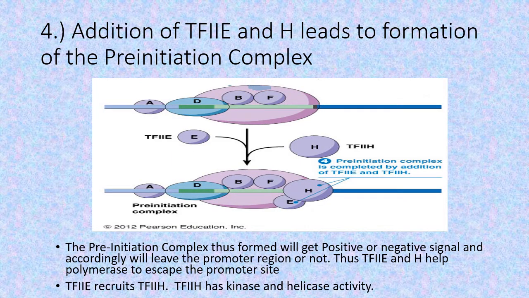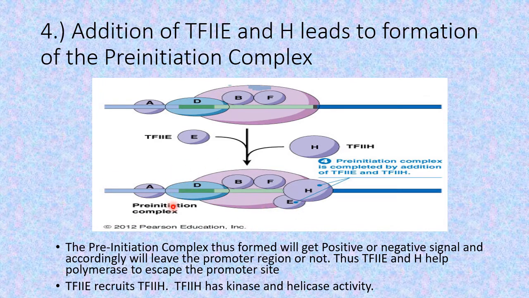After this point, two other transcription factors, two other proteins, that is transcription factor E and transcription factor H, also come and bind to this complex that is being formed. The transcription factor E recruits the particular transcription factor H, and now this pre-initiation complex is formed.